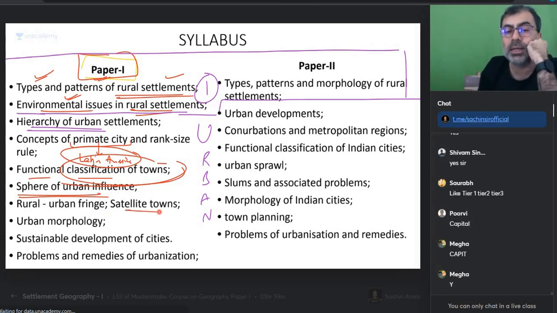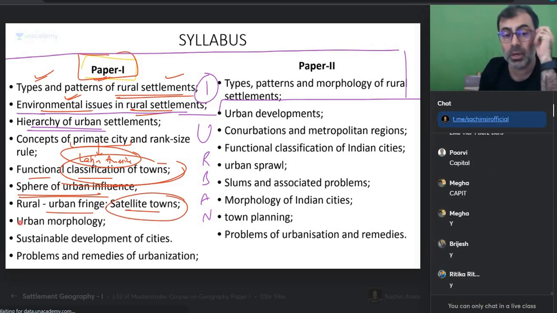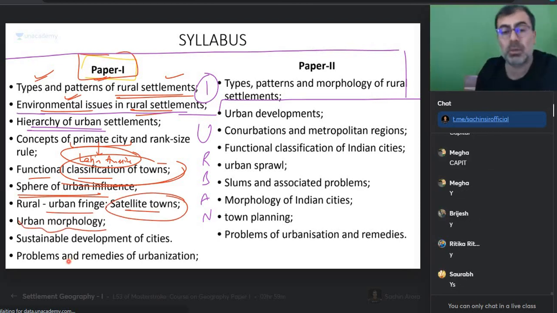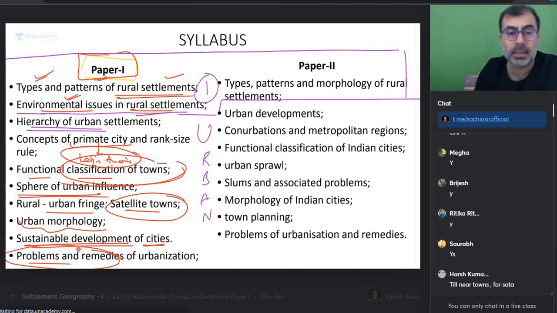Rural urban fringe, satellite towns. You've heard of satellite towns? We'll be talking about that also. Urban morphology. How are city structures formed, or how does urban planning happen? That is also going to be there. And all this will lead to what? Sustainable development of cities, so that all the problems are solved in that. Is the syllabus understood? Does it make sense now?